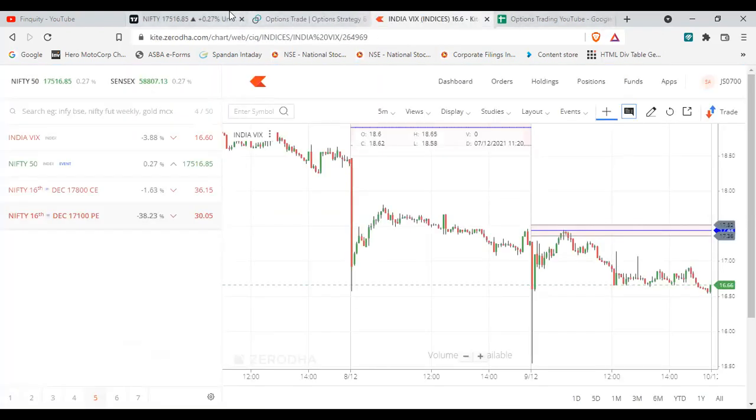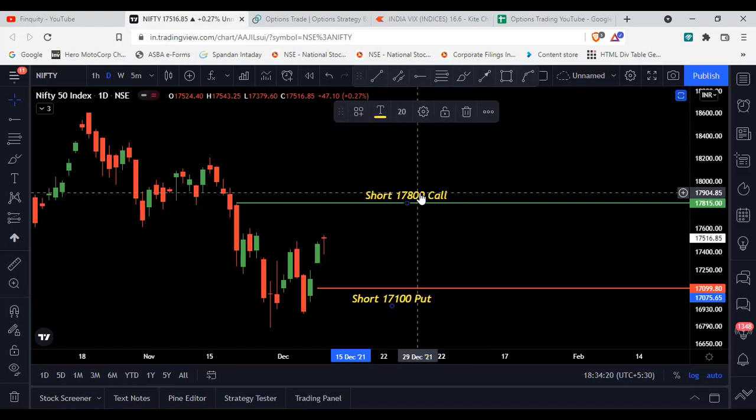So I had forgotten to mention that we will hedge our position as well. So we will be buying 200 points away options right now to hedge our position. On the upside, you will be buying the 18,000 call option, and on the downside, you will be buying the 16,900 put option, just to hedge our position. And in case the market becomes more volatile, and if there is a huge swing move or a big gap up or gap down, then we are protected.